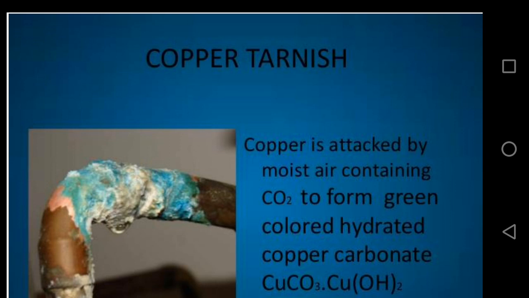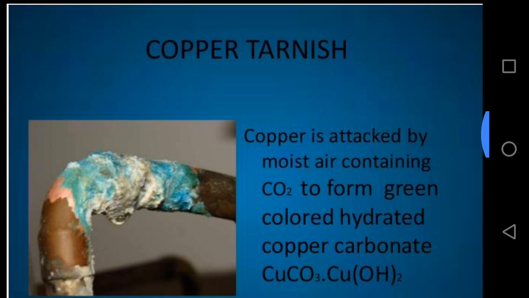When copper metal is exposed in air, it reacts with oxygen, water and carbon dioxide and forms a green colored hydrated copper carbonate or basic copper carbonate on the surface of copper metal.